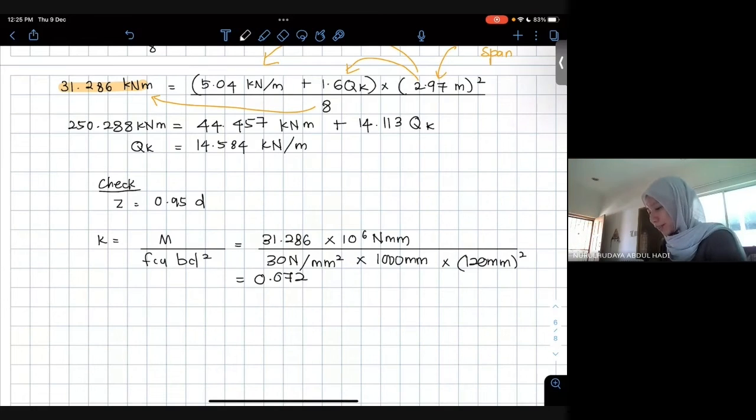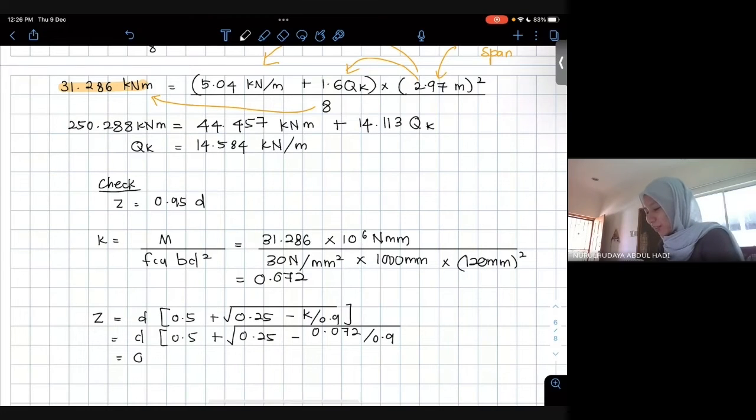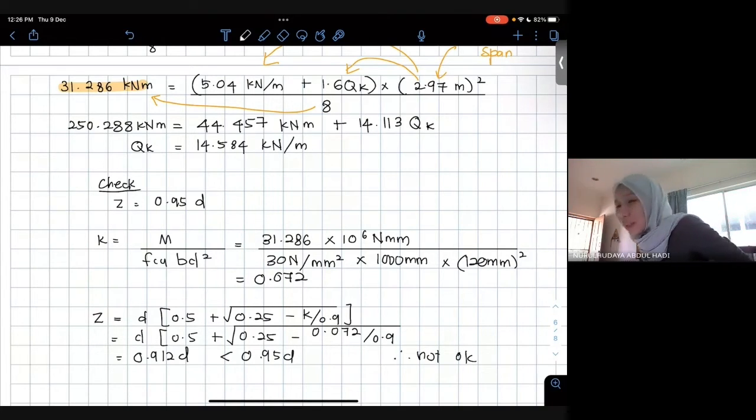0.072. Belum lagi. So kita check satu benda, Z ni. Z yang kita nak. So I dapat 0.912D, which is less than 0.95D, which is not okay. Maksudnya sekarang sebenarnya value of Z is not 0.95D.